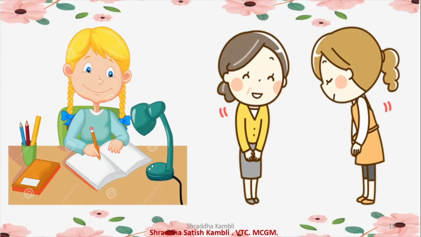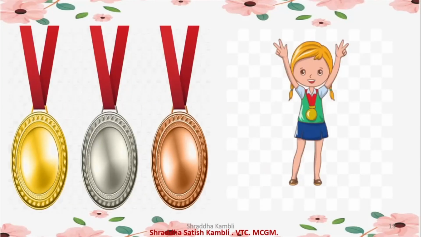Okay, so now the children are saying, wow, she's got so many medals. They say, yes, she used to always wear the medals around her neck. Wherever she used to go, she used to wear the medal around her neck. So that is why he tries to say that the girl was a very, very good girl.